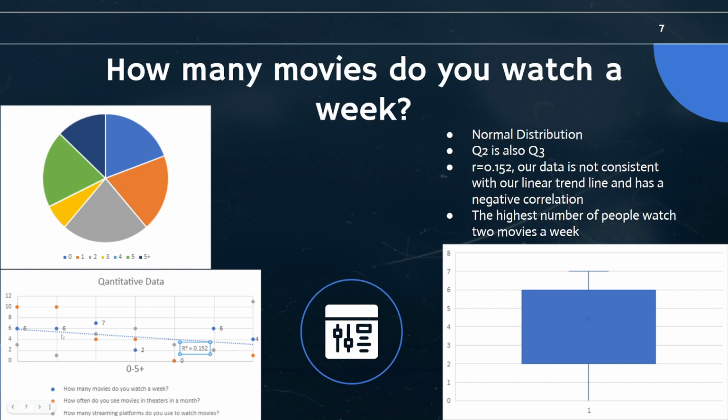Looking down here at my scatter plot, you can see that it's generally trending downward, and that my R value is relatively low. So my data isn't very consistent with the linear trend line here. The highest number of people overall, if you can see over here on my pie chart, even though I don't have percentages in here, watch about 2 movies a week.